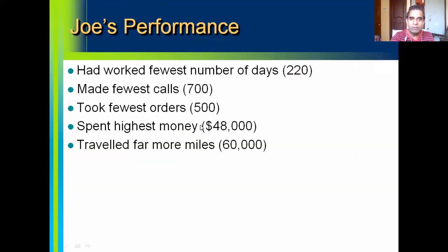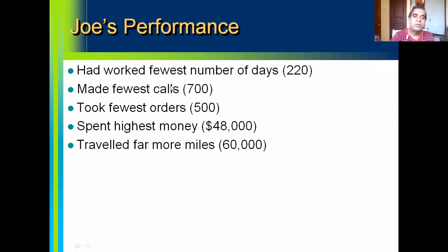It's difficult to find from the table, but this data is picked from the same Excel sheet, so I'll just stick to this. Joe Jackson had worked the fewest number of days, that is 220 or 230, so it is lowest compared to the other two sales representatives. The other two sales representatives have worked for more days compared to Joe Jackson.